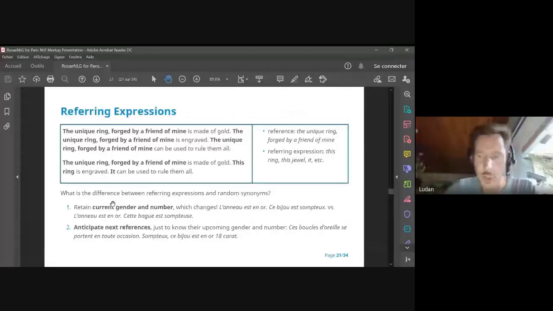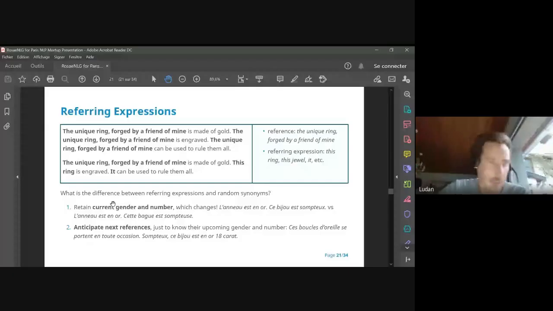I didn't talk about referring expressions, which are a sub-problem of synonyms. If you look at this very specific sentence: the unique ring forged by a friend of mine is made of gold, the unique ring forged by a friend of mine is engraved, the unique ring blah blah blah can be used to rule them all. This is the first way to say things. Another sentence just below: the unique ring forged by a friend of mine is made of gold. This ring is engraved. It can be used to rule them all. The second sentence is much nicer, and this is the concept of referring expression.